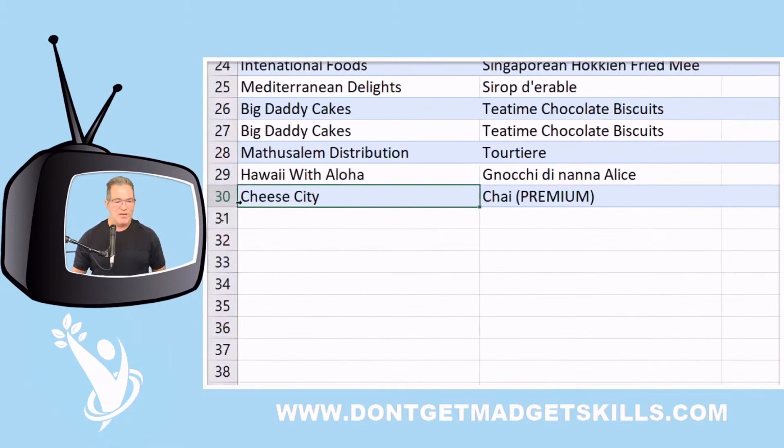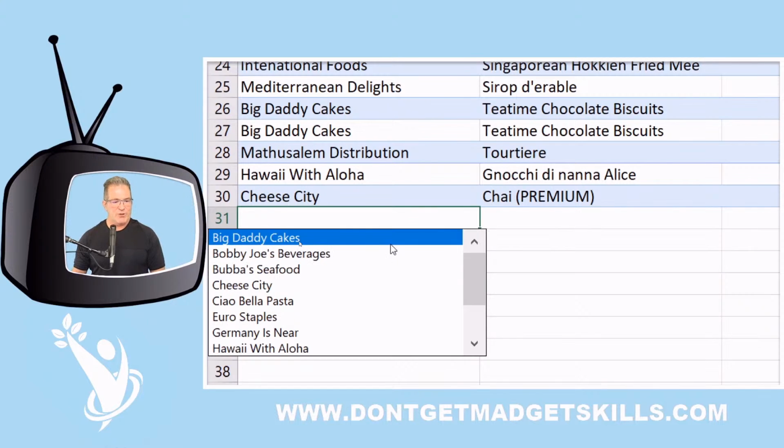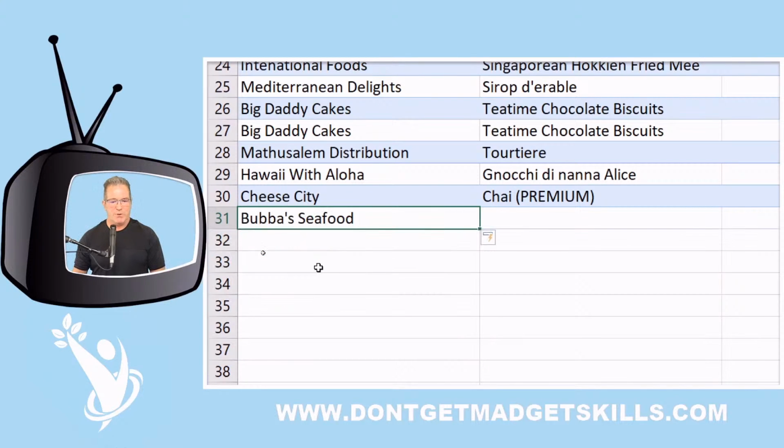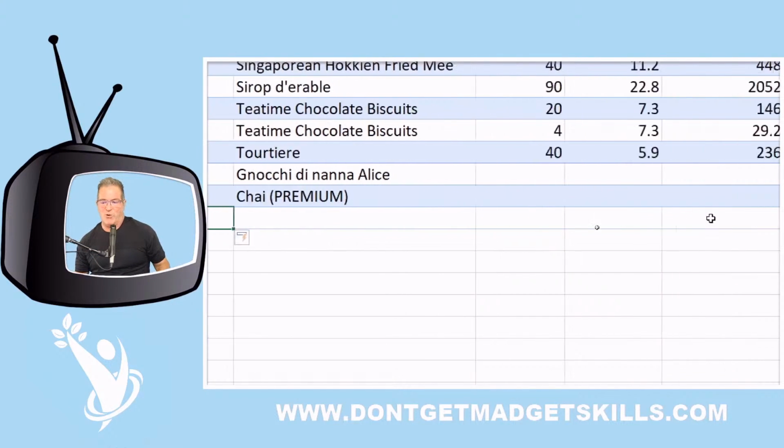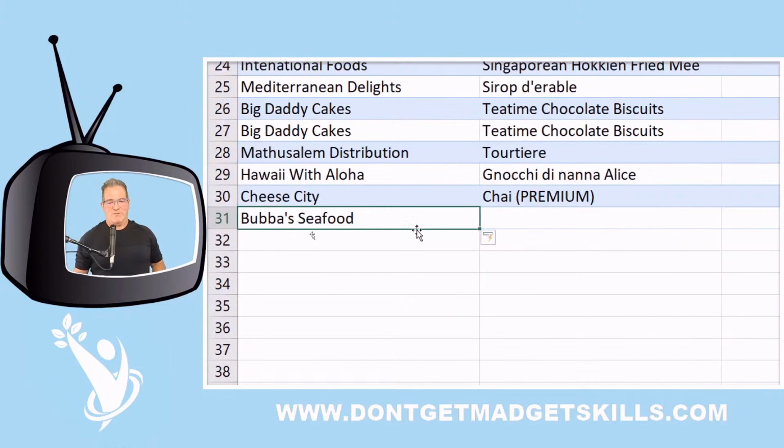So now I want to go ahead and enter another item here. So I'm going to right click, okay, and here we go with Bubba Seafood. Boom, just like that. And now notice the autocorrect is in there. And the autocorrect is saying, hey, I'm noticing there's something up above. So instead of you having to reach over there and grab the corner of the table and expand the table, Excel is doing it all on its own.